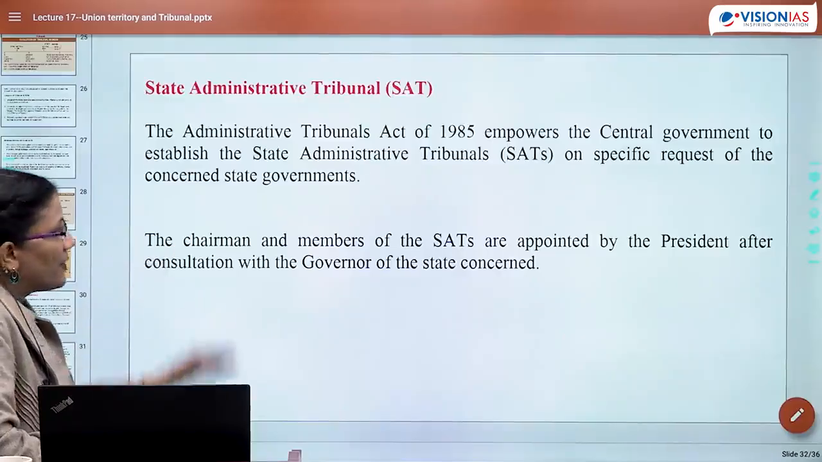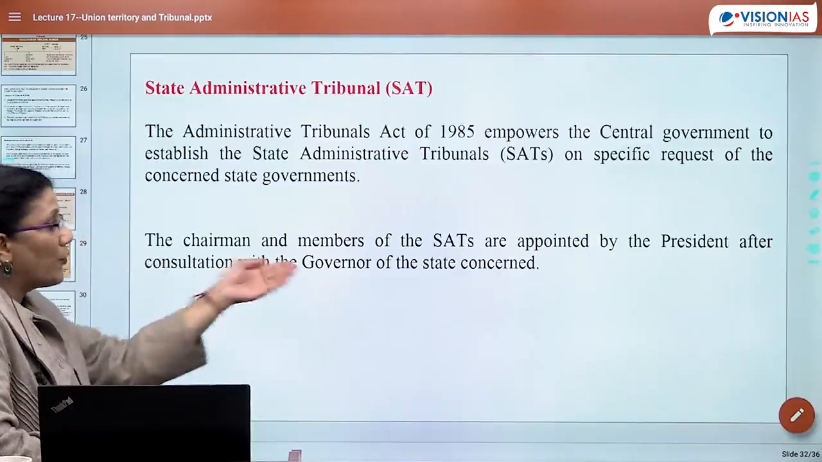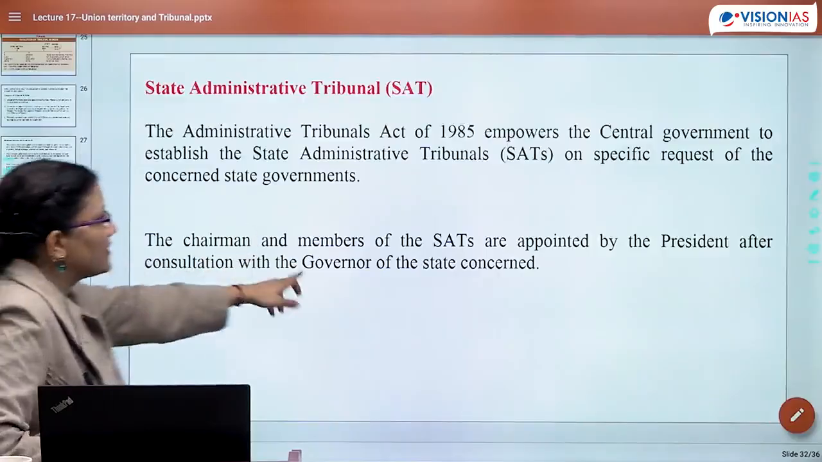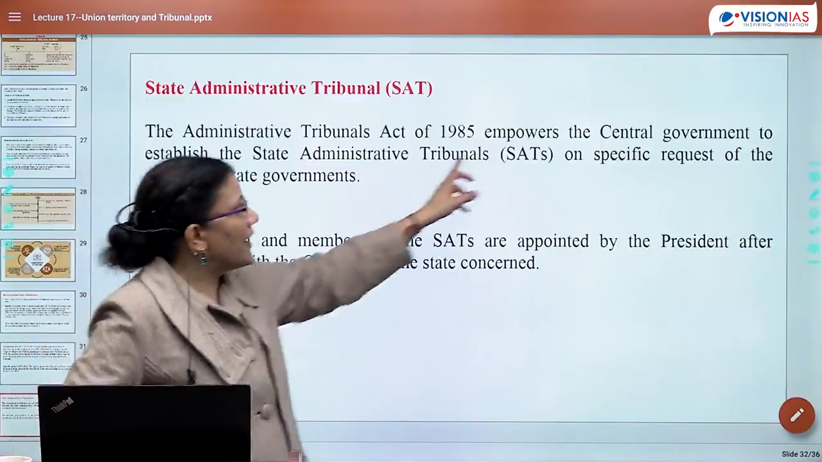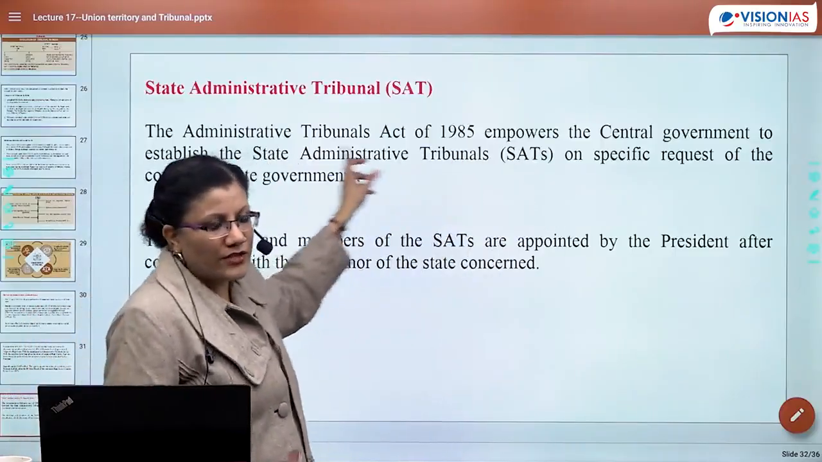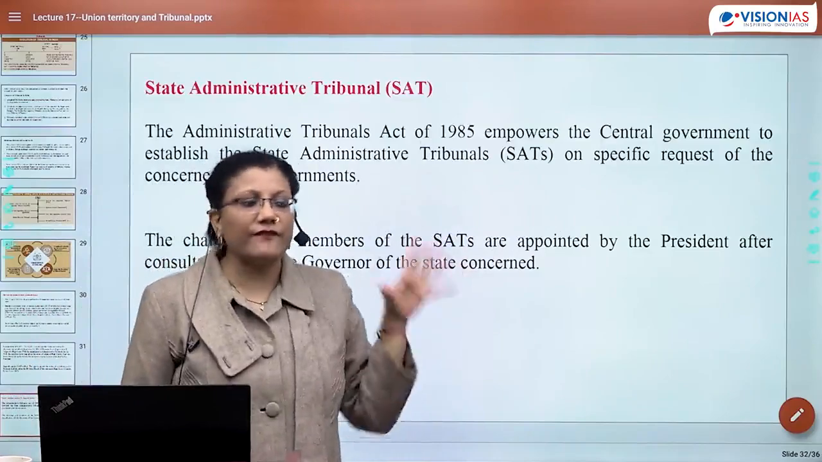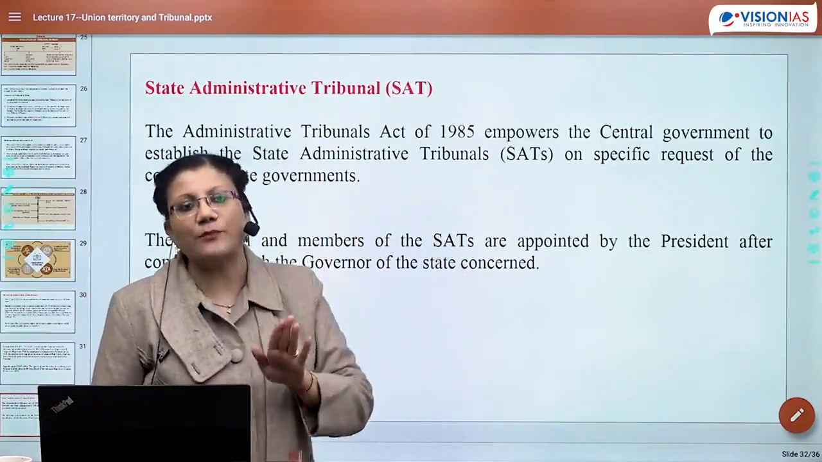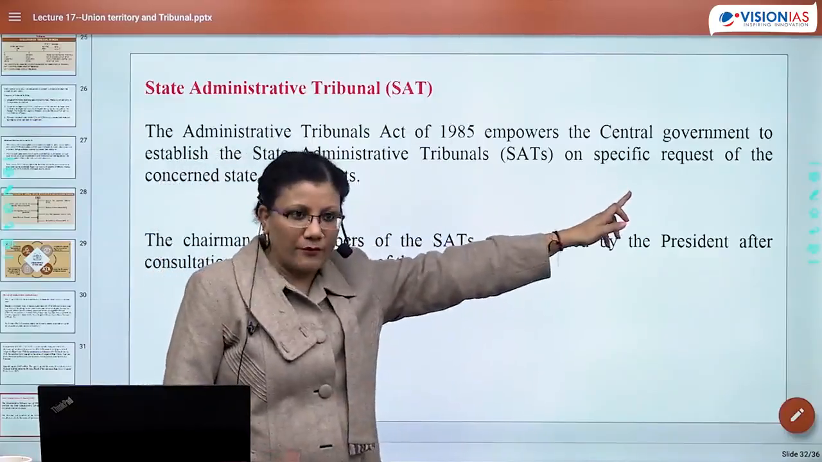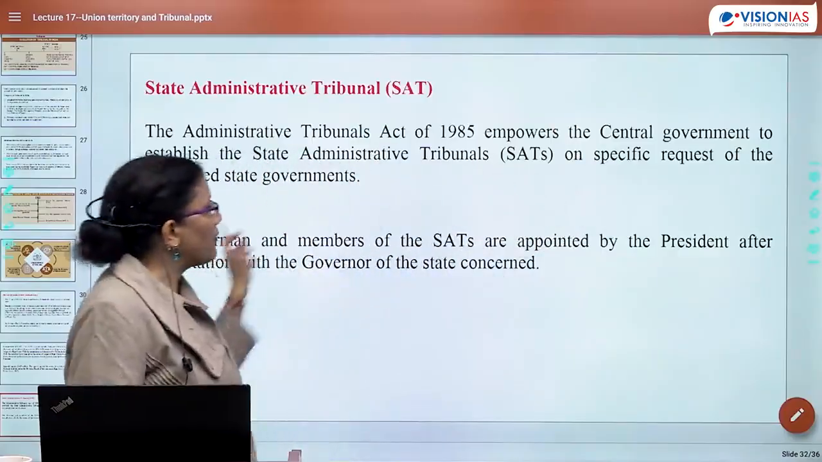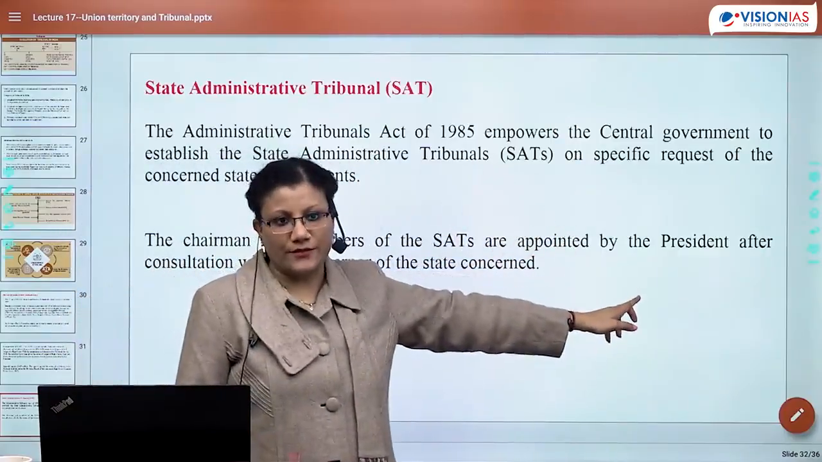The chairman and the members of SAT are all appointed by the president after consultation with the governor of the state concerned. Of course, when I say central government is empowered, central government is a larger idea. For central government, the appointment is made by the president. So wherever you are figuring out central government, you should always think that the appointment will be given by the president.